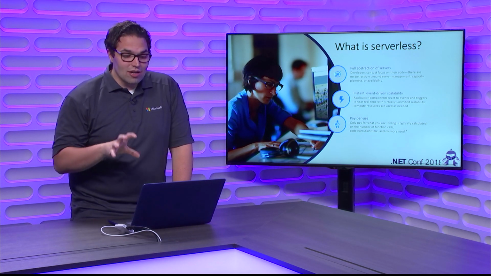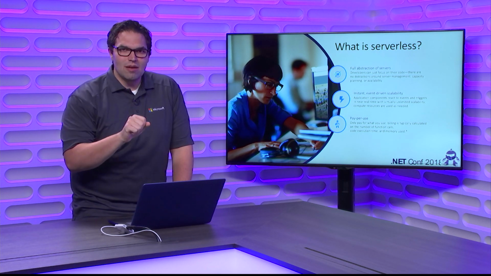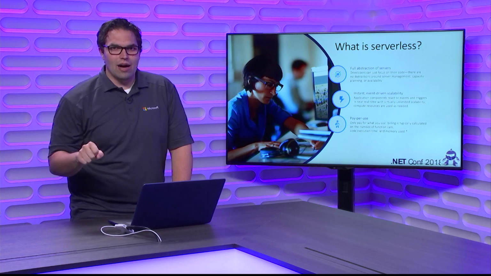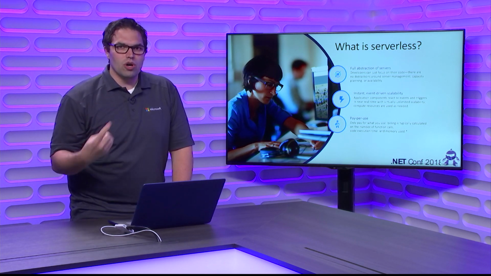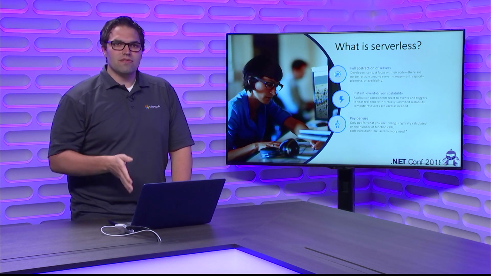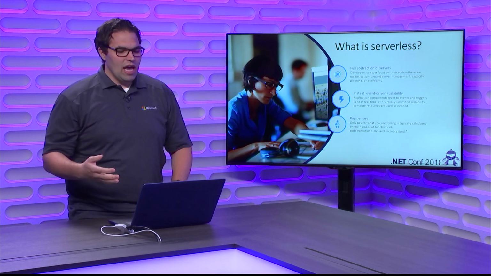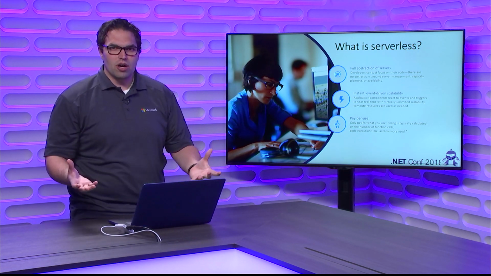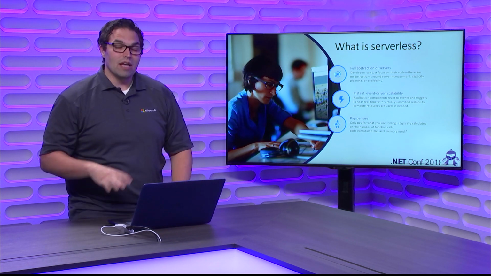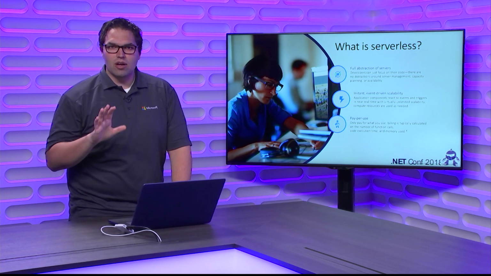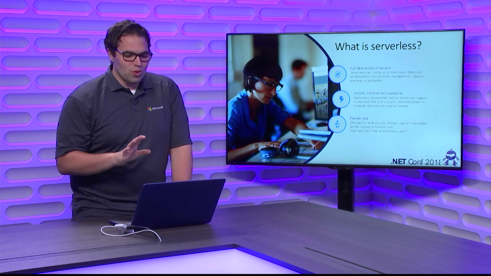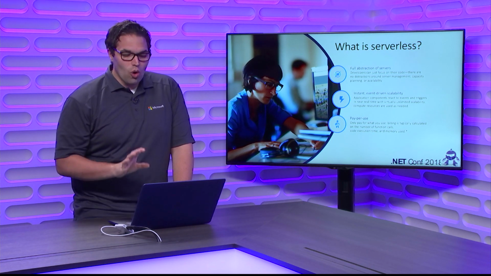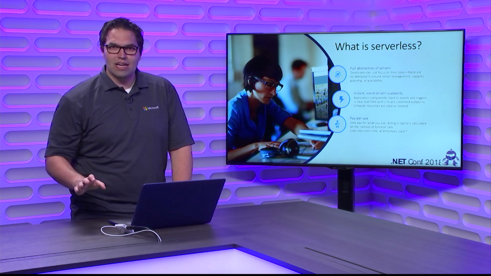Now that means that there needs to be some event. There needs to be some signal to the cloud to let us know that you want your code to run. So one of the pillars of serverless is that it is event-driven, and we use those events to spin up your compute for you automatically, run your code, and then spin them back down. Now this is awesome though, because it comes with an incredible cost savings, because one of the cool parts about serverless is you're only paying when your code is actually running.